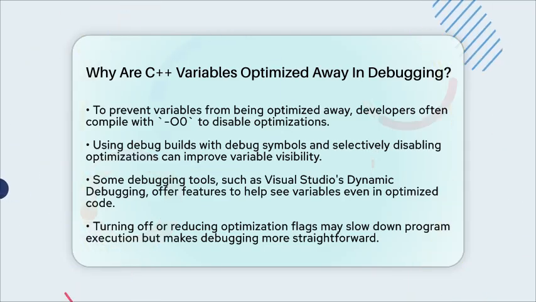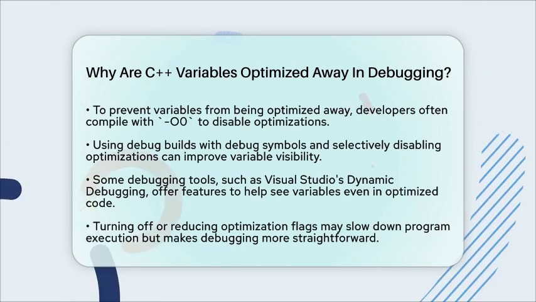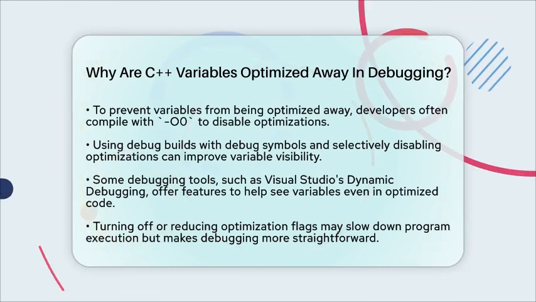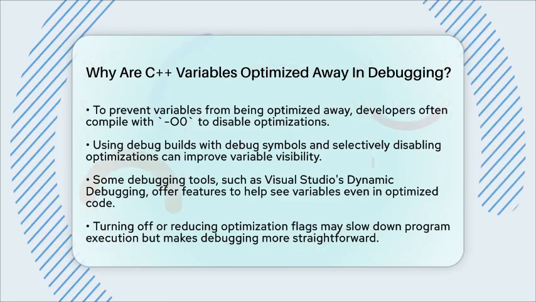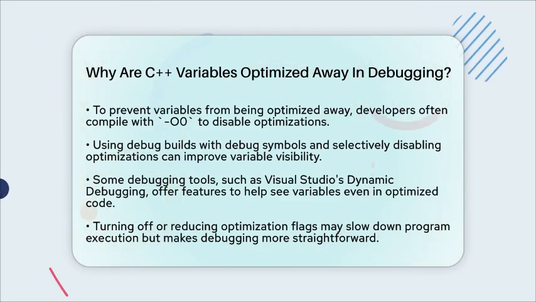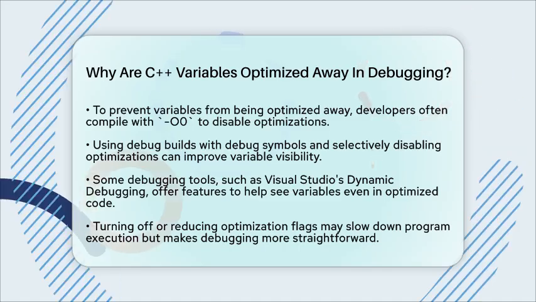So, understanding why variables are optimized away helps you decide how to set up your build environment for debugging. If you want to see your variables during debugging, disable or reduce optimization flags. That way, your debugger can do its job and you can find bugs faster.